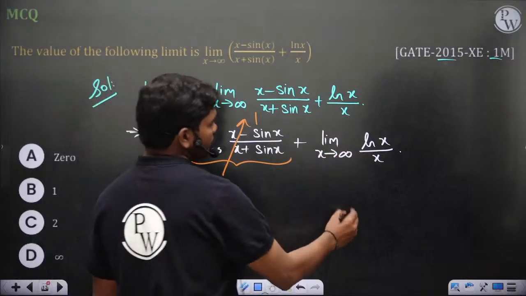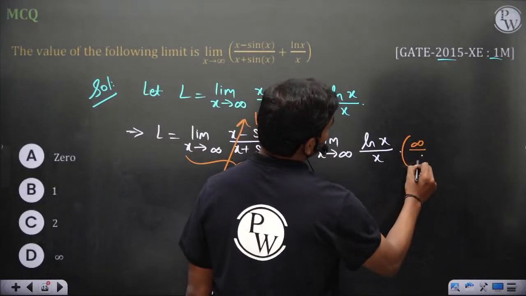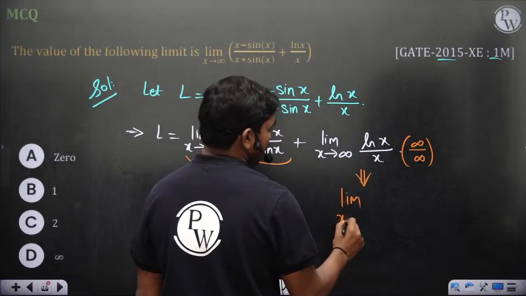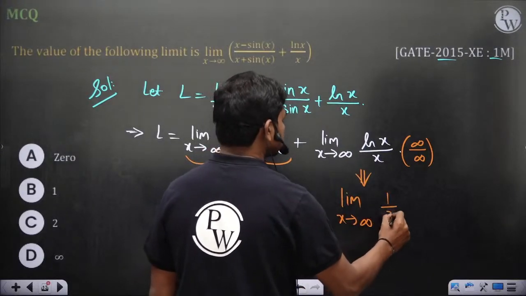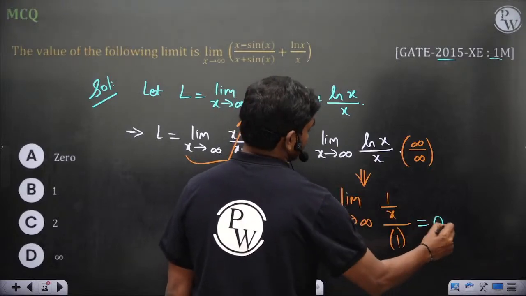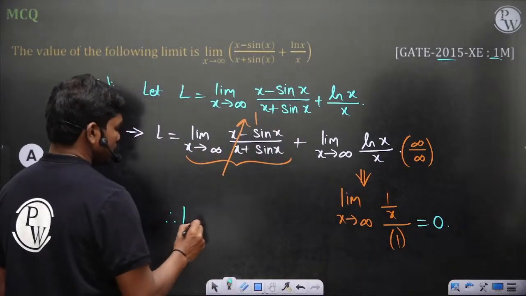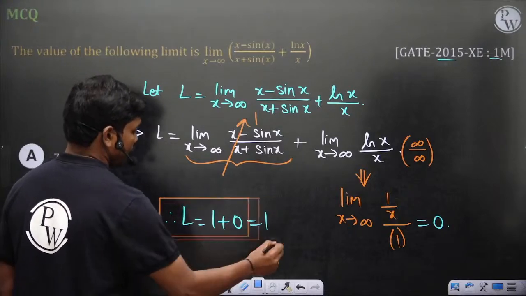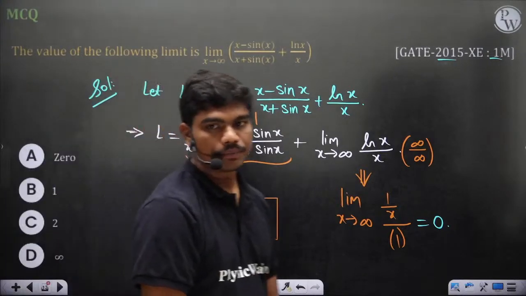Now coming to this guy, this is of the form infinity by infinity. So we can work it out using L'Hospital rule. 1 by x by 1, which is 0. Therefore L is equal to 1 plus 0, which is 1. It should be 1.